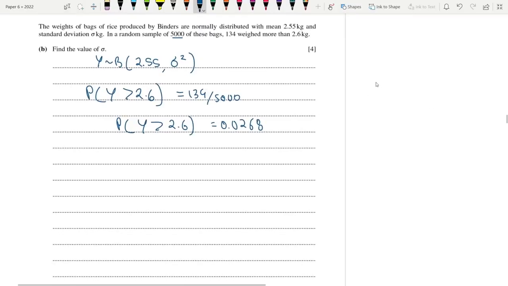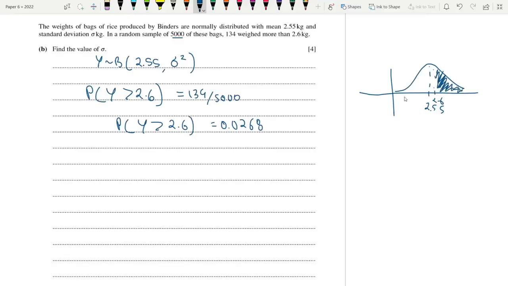So guys, let's standardize this. To change something greater than, I just taught you. So if this is 2.55, we are basically here at 2.6. I want this region, right? Greater than 2.6, but there's no way to get it directly. So what do we have to do? We need to find out this region and then subtract from 1.